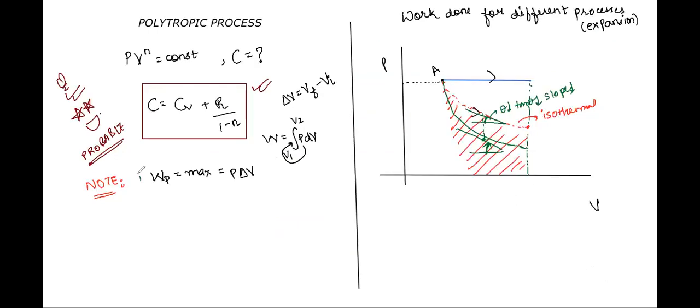You can also take this as a second note: the slope of adiabatic is greater than the slope of isothermal. Right? Okay. Have a look, class. Now, let me erase these points.